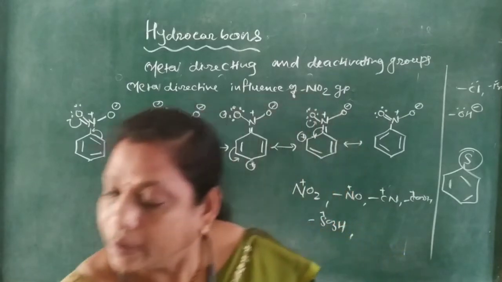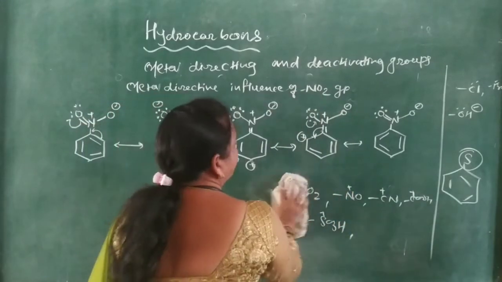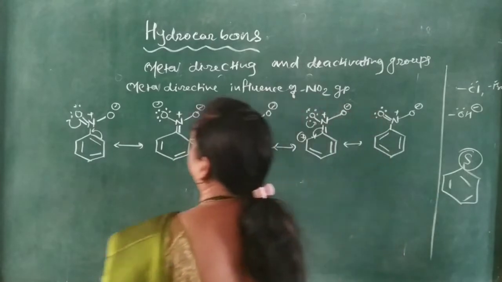So let's start with the meta directing influence of the NO2 group.